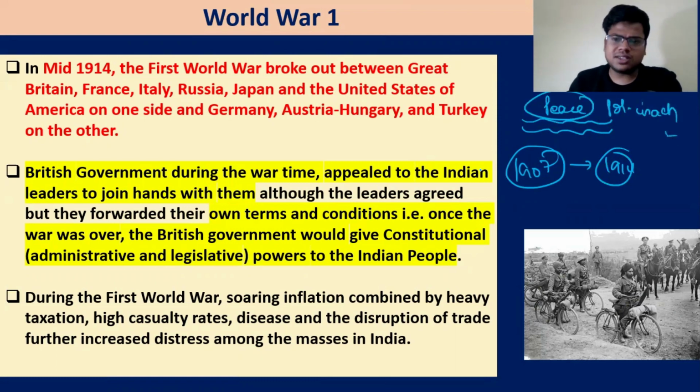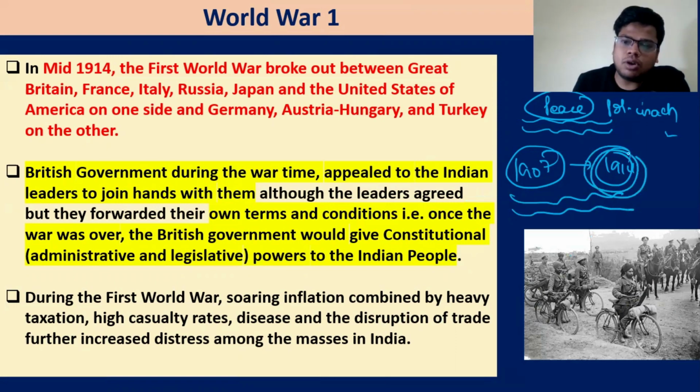Who was active in this time? We have seen the revolutionaries were active at this time. In fact, it was only the revolutionaries who carried on the flag of all these things which were happening, murders and all these things, some political activity. Extremists were in jail or repressed. Moderates were placated by the Morley-Minto reforms. We have discussed the Morley-Minto reforms as well. So in this period nothing significant happened, right?